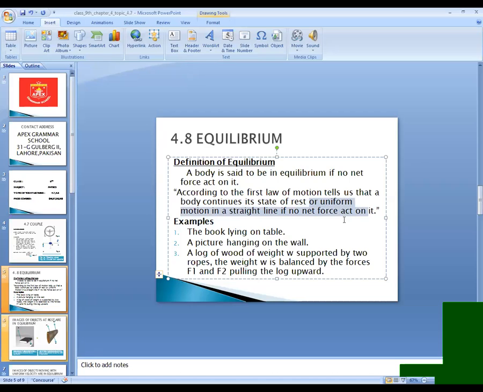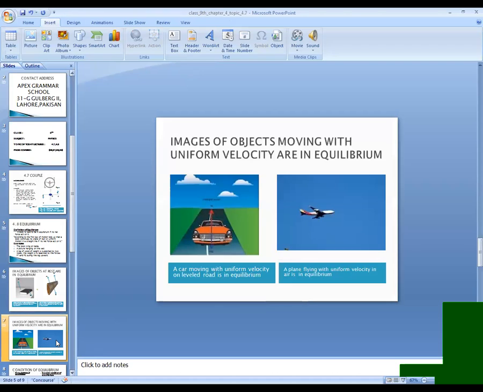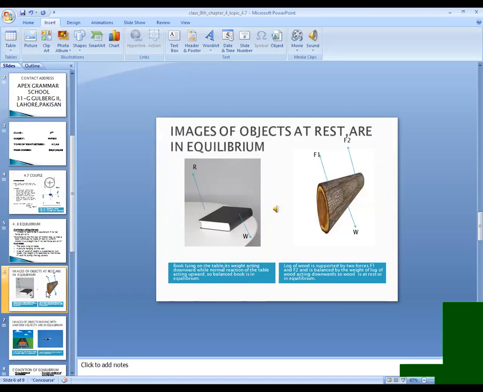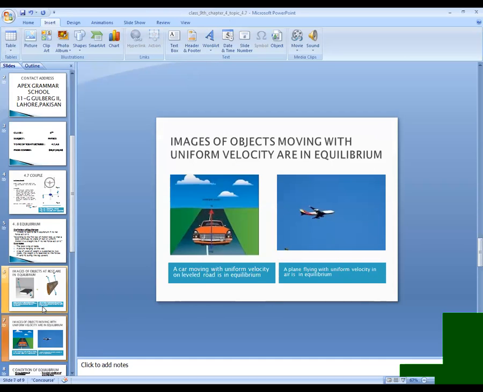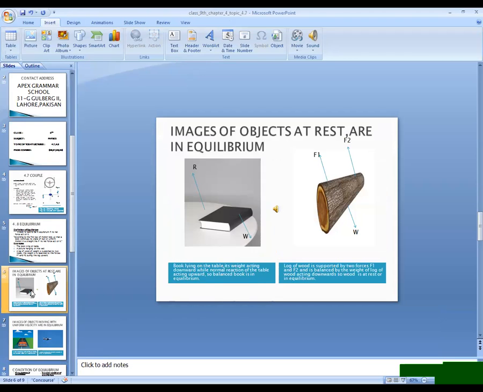This is also the state of equilibrium definition we discussed. In one case the bodies are moving with uniform velocity, but in the other case the bodies are at rest. In both cases, bodies are in equilibrium. When we discussed the book, there were two forces acting on it. The weight of the book is acting downward, while the normal reaction of the table, denoted by capital R, is acting upward. So these two cancel the effect of each other.